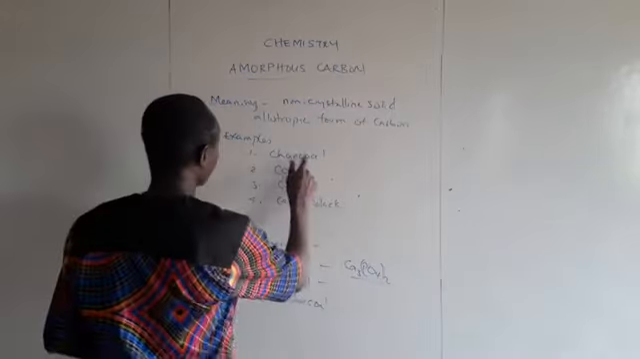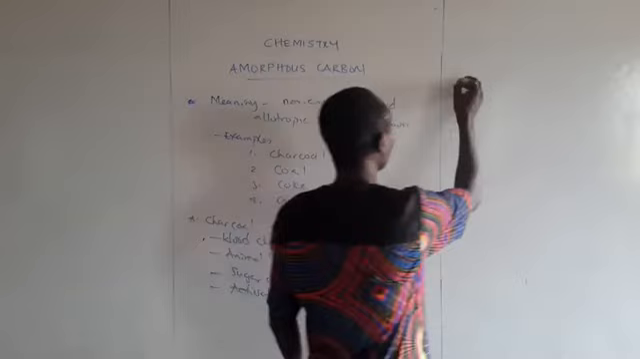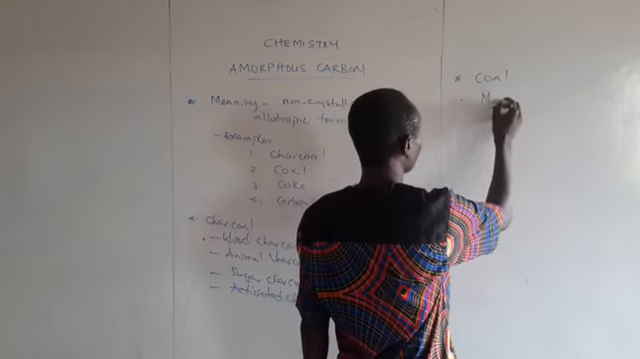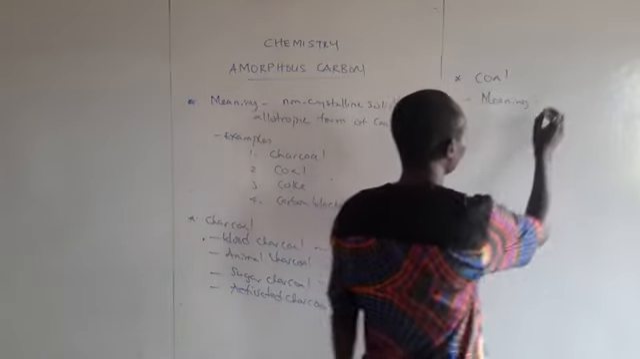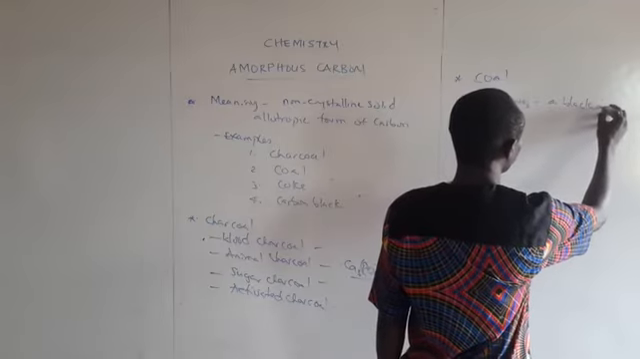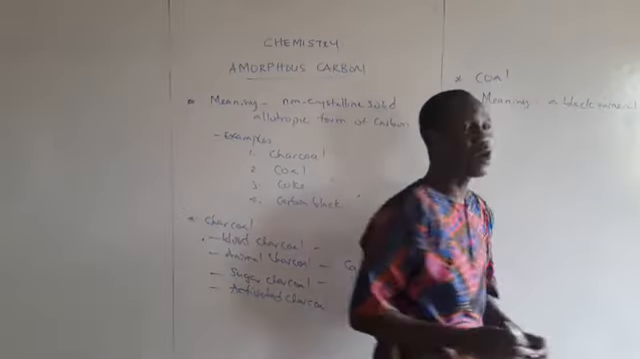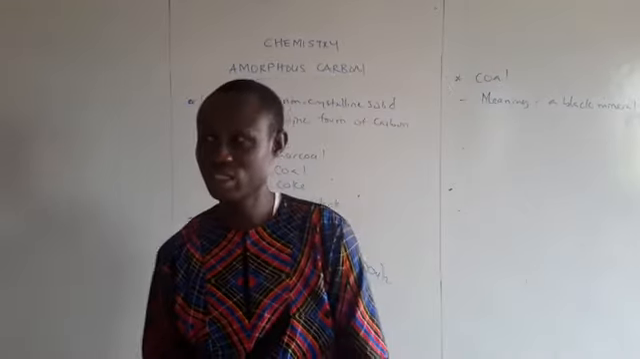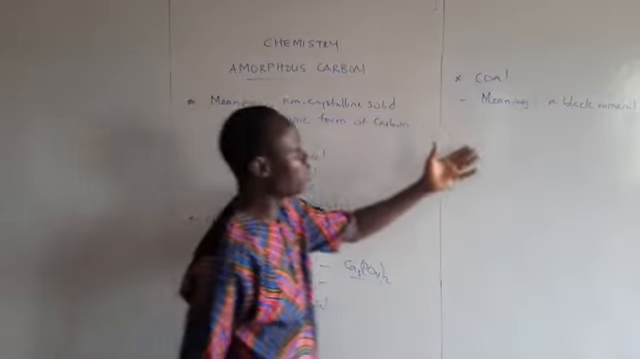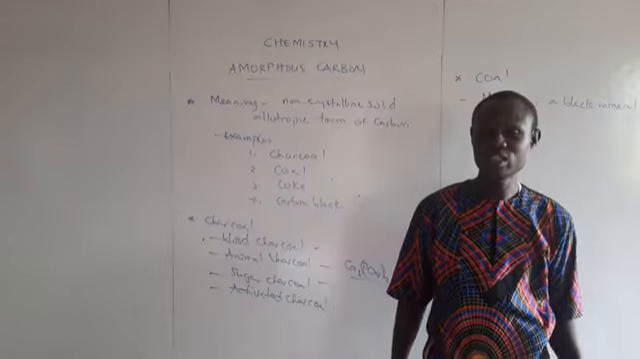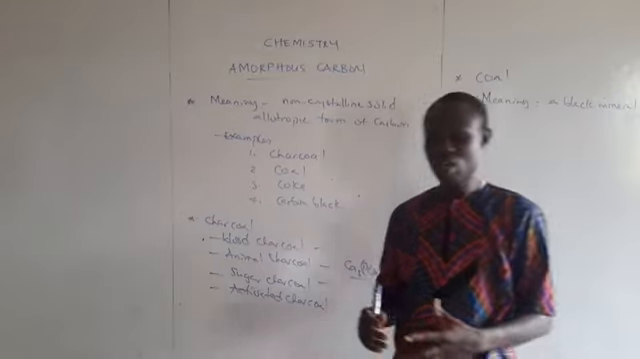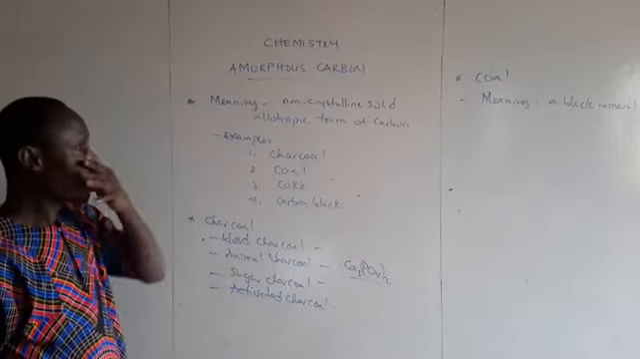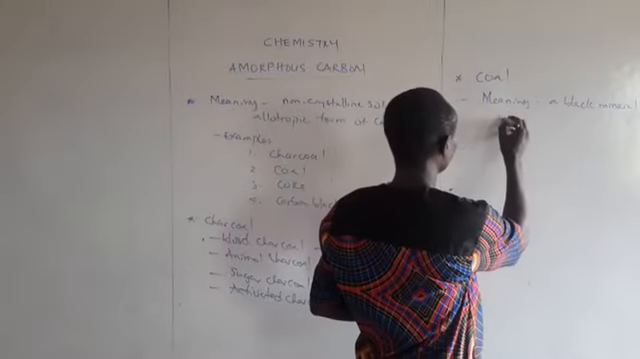Today, we want to look at another amorphous carbon, which is known as coal. Number one, how do you describe coal? Coal is a black mineral of organic origin. What this statement is telling us is that coal is obtained from living organisms. Coal is a black mineral of organic origin containing minerals and modified remains of plants and animals. So, in coal we have impurities.